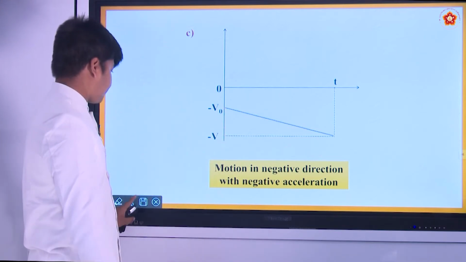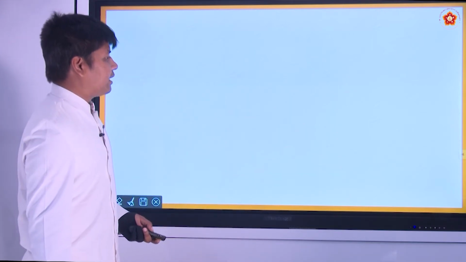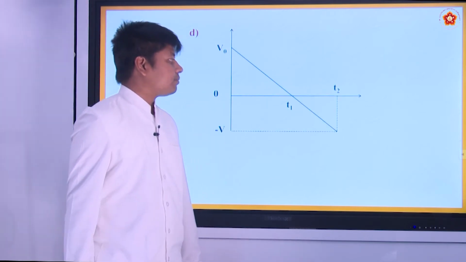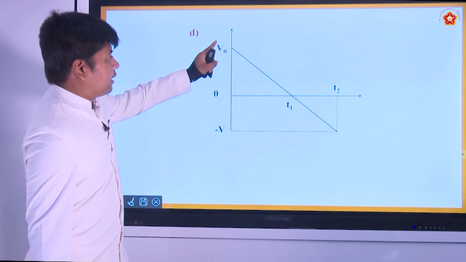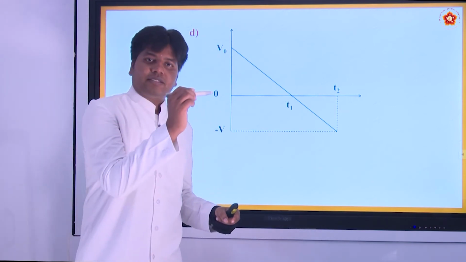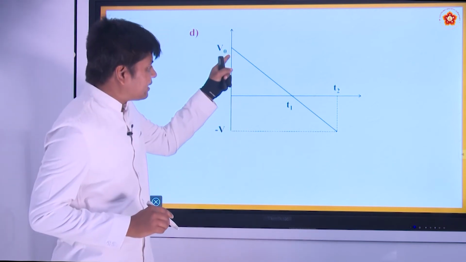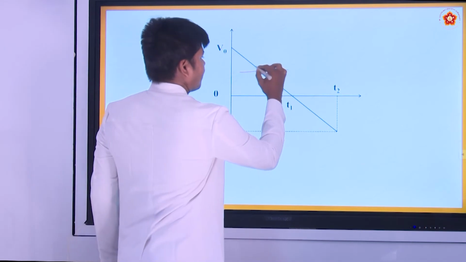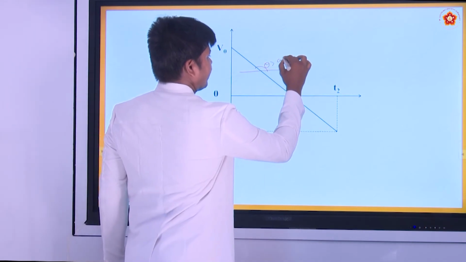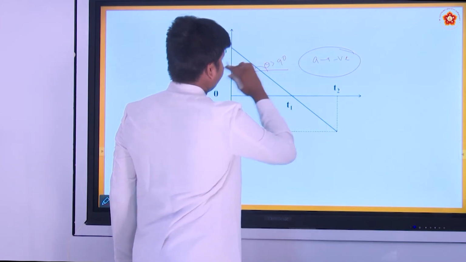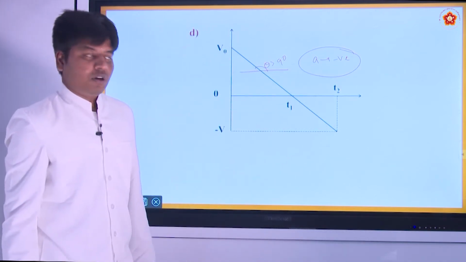All right. Now one more interesting case. See here what is happening. You can see the body started moving in the positive direction. Acceleration is always negative here because theta is greater than 90, so acceleration is negative for the velocity-time graph.